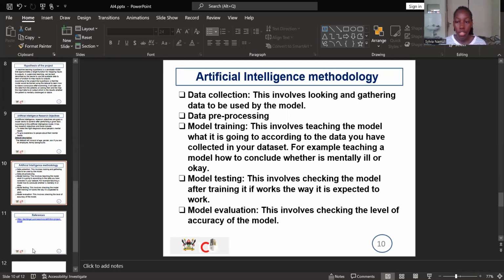Then there is model testing. This includes checking whether the model is doing exactly how it was trained. Then there is model evaluation. This includes checking the level of accuracy of this model as it's working.